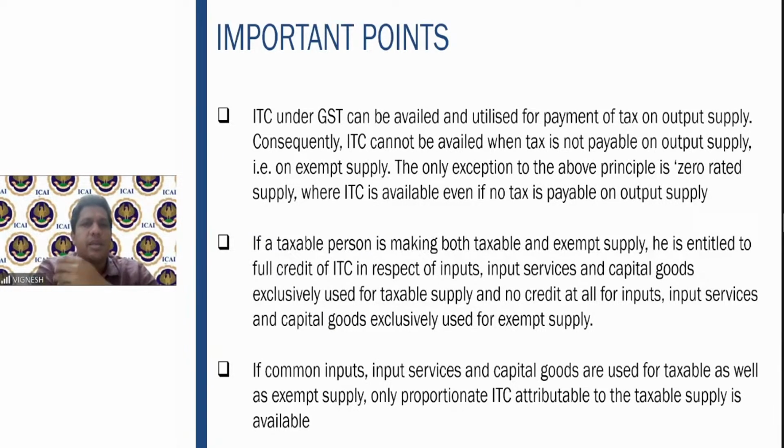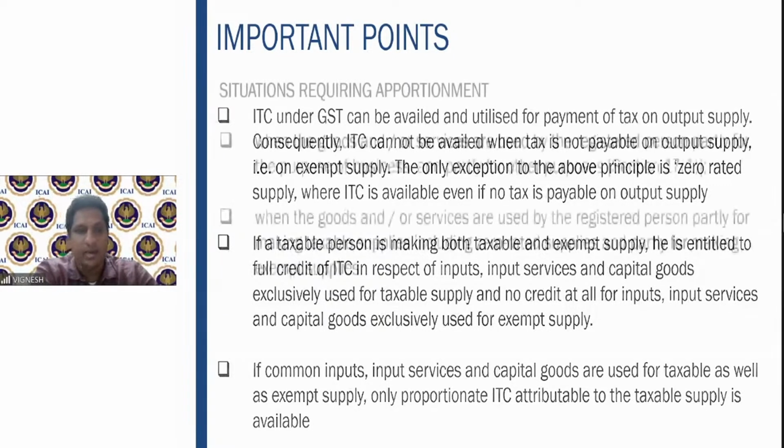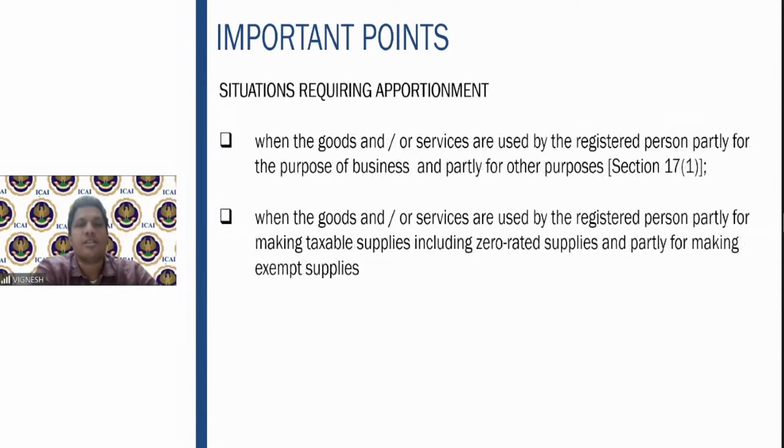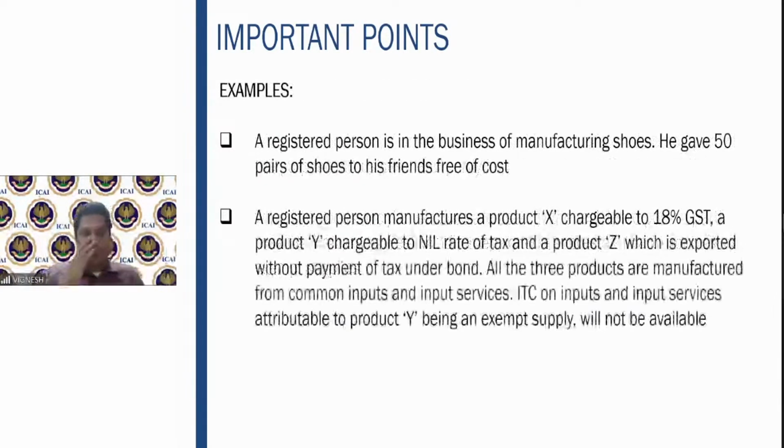Where a taxable person is making both taxable and exempt supply, he will get full credit of ITC on inputs and capital goods, and no credit for that which is exclusively used for exempt supply. If common input services, common inputs and capital goods are used, then proportionate ITC will be available. What are the situations requiring this? As I told you, when goods or services are used partly for business, partly for other purposes, partly for making taxable and zero rated supplies, and partly for making exempt supplies, apportionment is required.